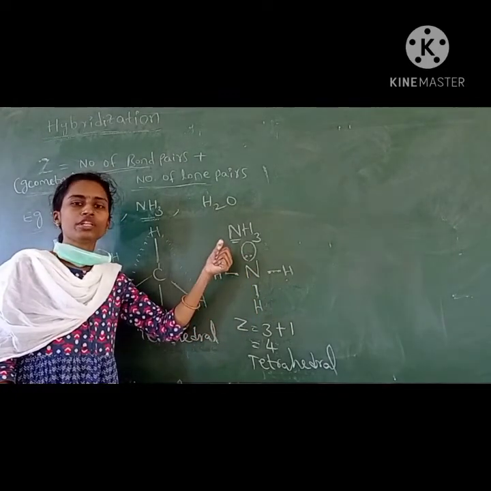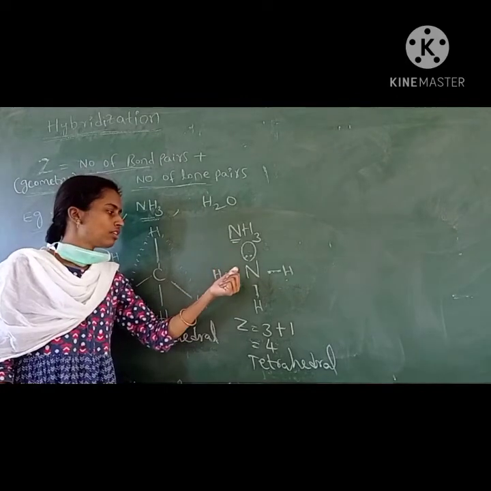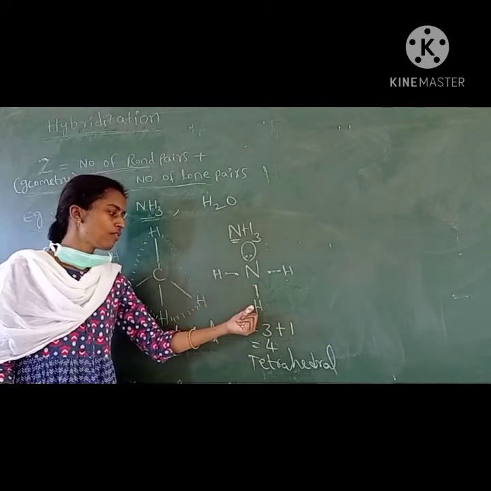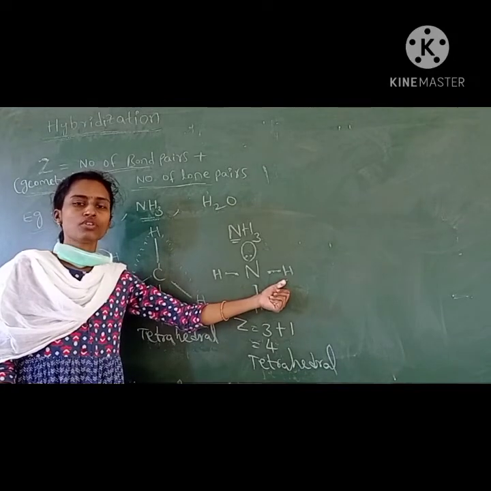Here, how the 3 hydrogen atoms are arranged around the central atom decides the shape of the molecule. Geometry means the arrangement of all electron pairs around the central atom, and shape means only the arrangement of atoms around the central atom.